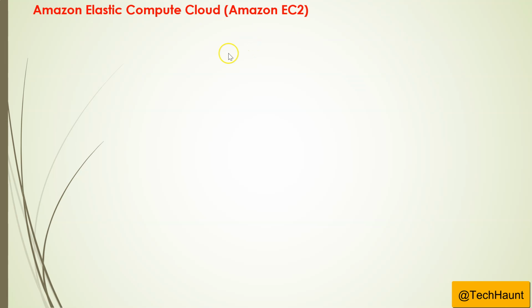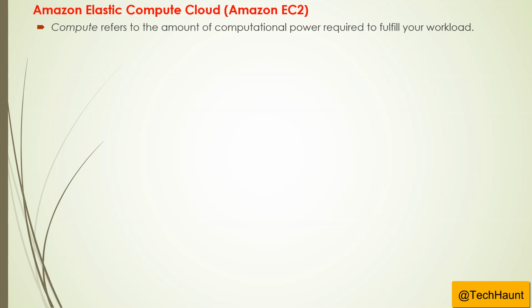With the introduction, what is the EC2? So EC2 instance, EC2 basically is nothing. This is a server which is hosted in the AWS cloud. So that is EC2 instance. Basically, it's Elastic Compute Cloud. Compute basically refers to the amount of computational power required to fulfill your workload.